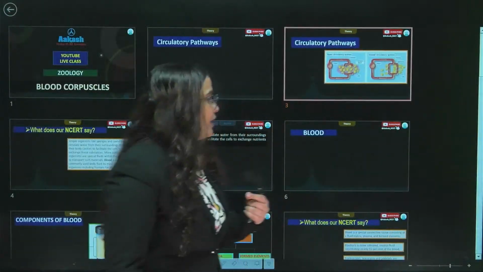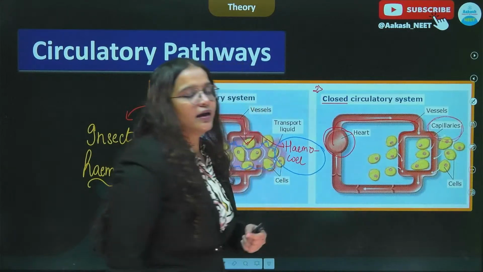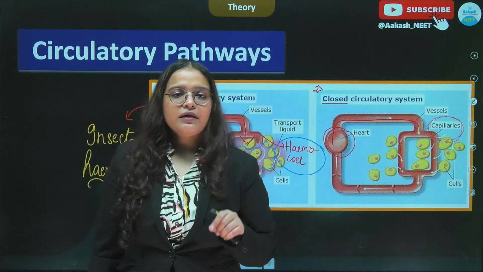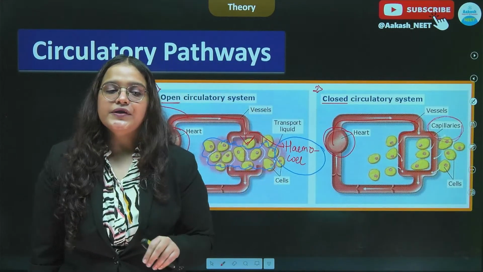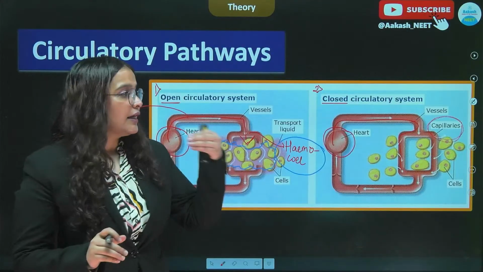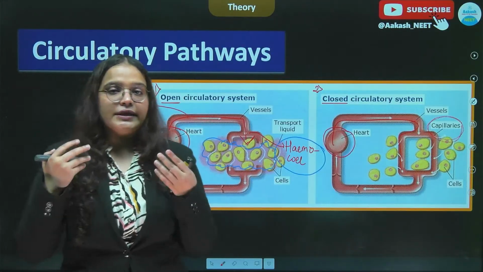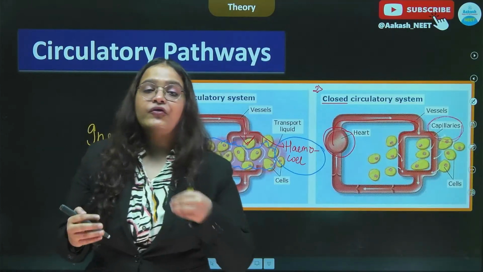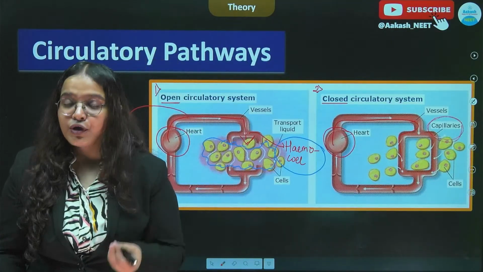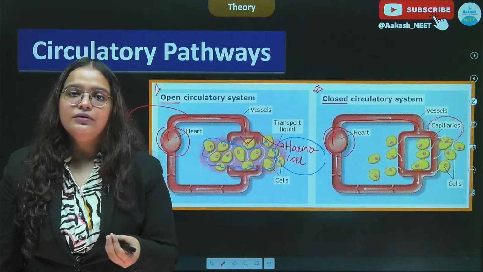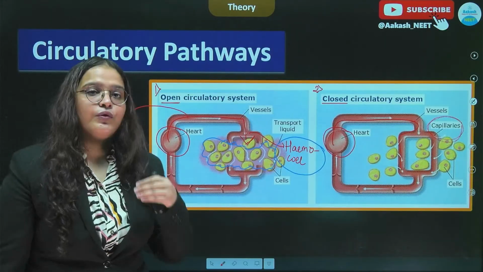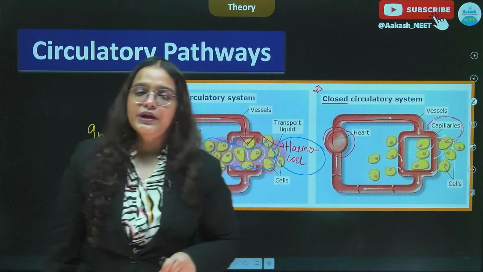So this is one of the basic differences: blood vessels of varying diameters, including capillaries, are not present in the open circulatory system, whereas they are present in the closed circulatory system.